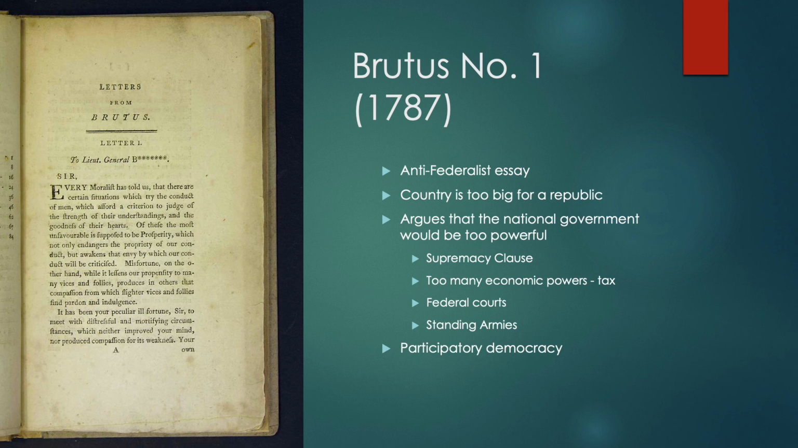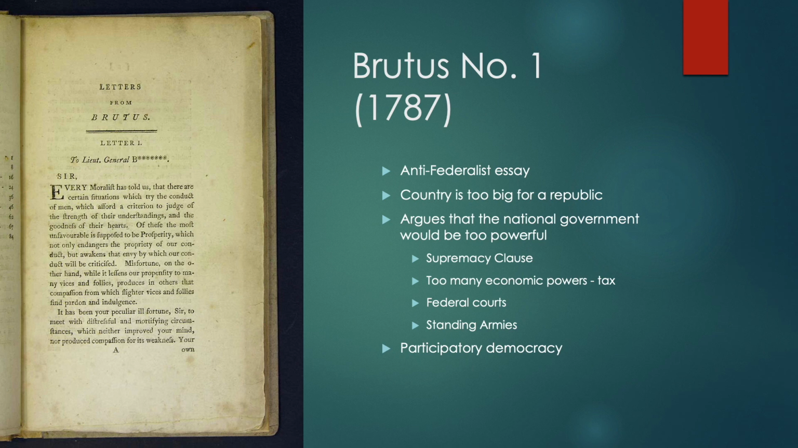Essentially, Brutus argues that the country is too big for a republic, that the people who would be elected would be too far separated from the people they represent. They would become disconnected and corrupt, and therefore this system can't work, and so power ought to remain with the individual states. They argue that the national government is too powerful.